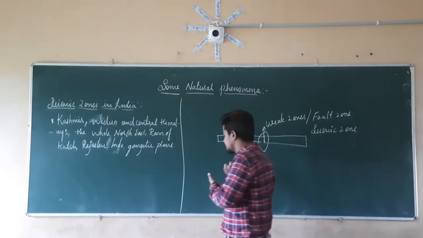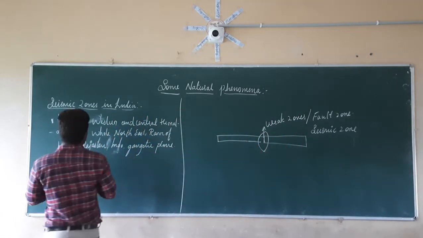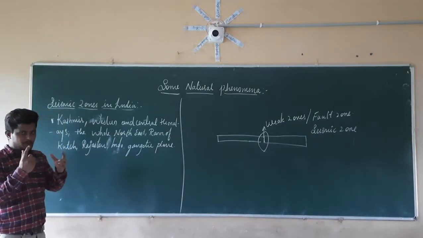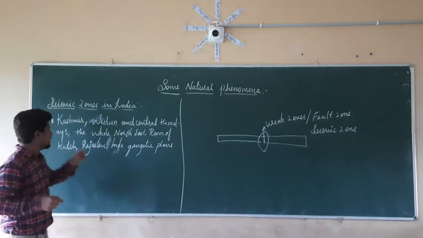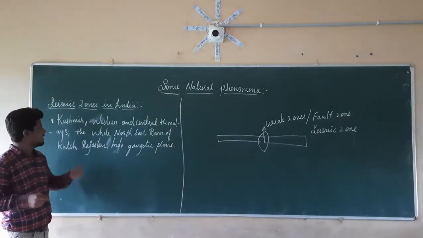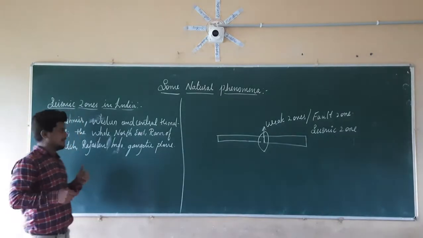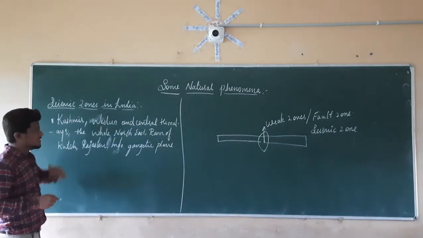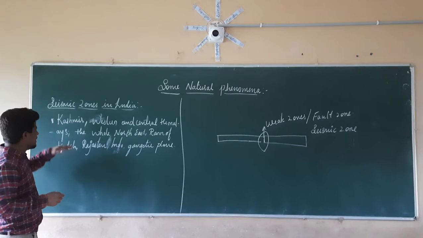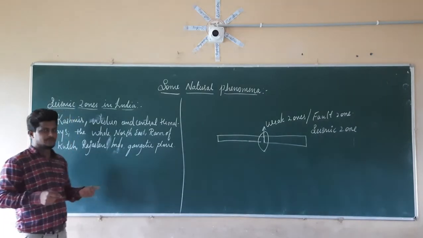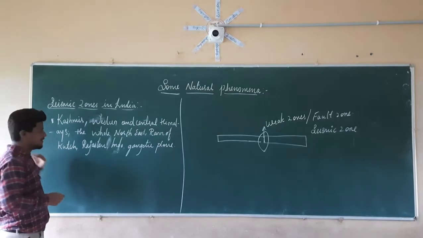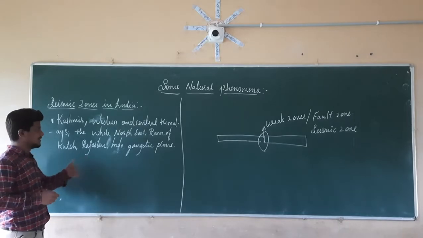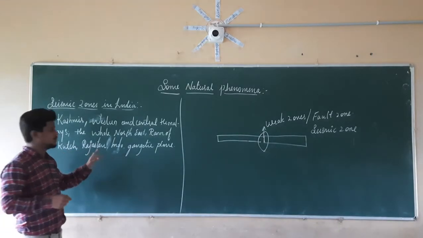The seismic zones in India include Kashmir. There is a plate boundary in Kashmir, and because of that, Kashmir is a seismic zone. In the same manner, the Western and Central Himalayas are also seismic zones in India, so there is maximum probability of getting earthquakes. In the same manner, the whole northeast, and the Rann of Kutch present in Gujarat and Rajasthan. Again, Rajasthan comes in the seismic zone.